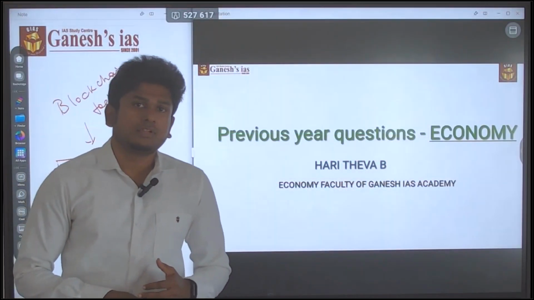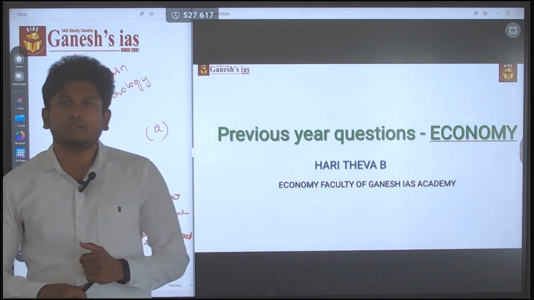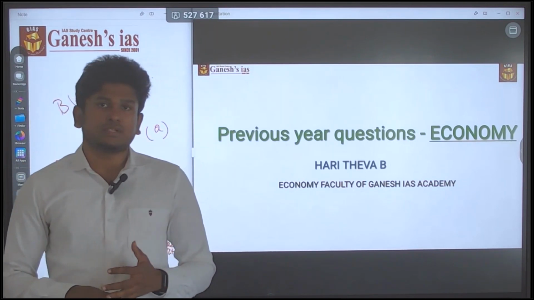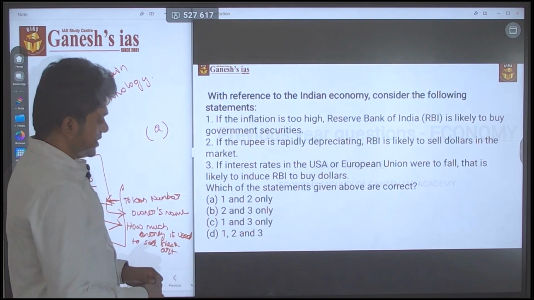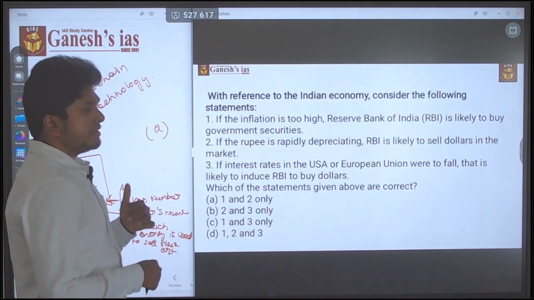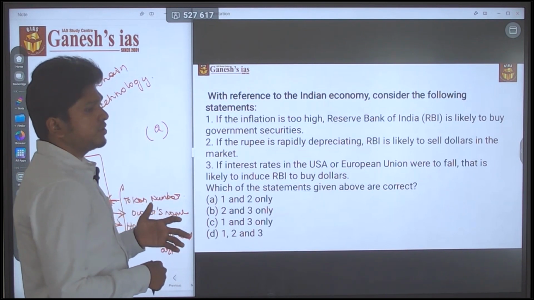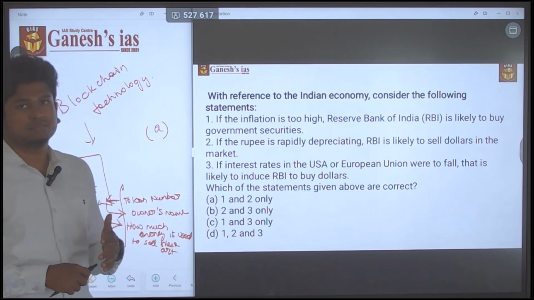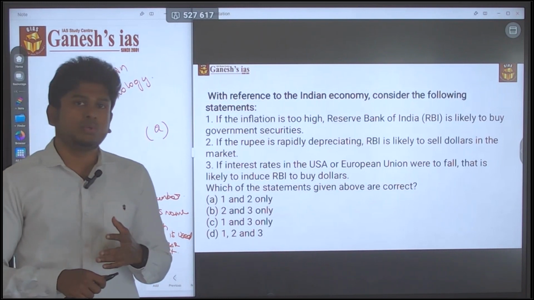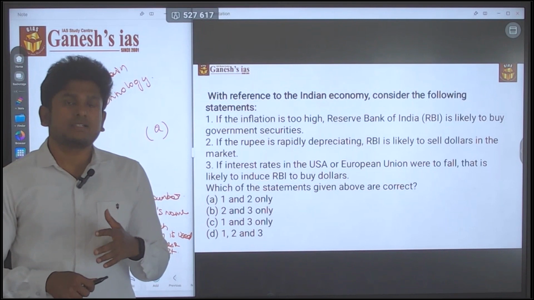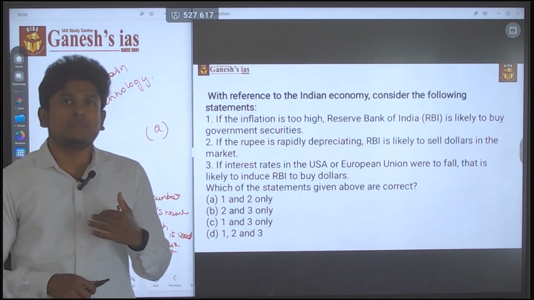Hello all, welcome to the Ganesh IAS Academy, and the discussion is all about the previous year prelims question discussion. Let's start the discussion. This is also the pattern-wise most easiest question, with a basic understanding of what is monetary policy and what the RBI will do if there is inflation in the market. By that itself you can answer the question with elimination.